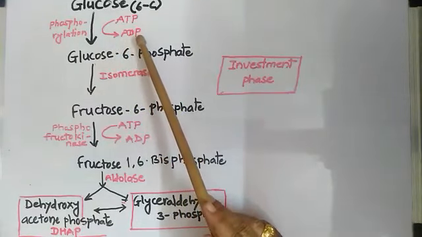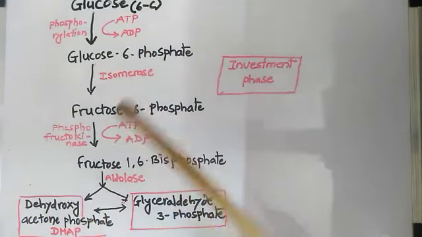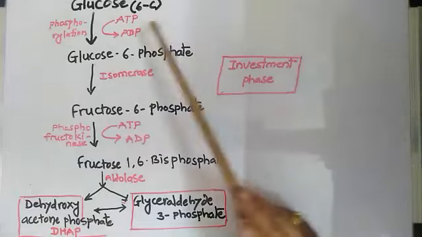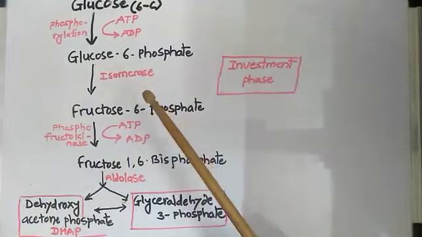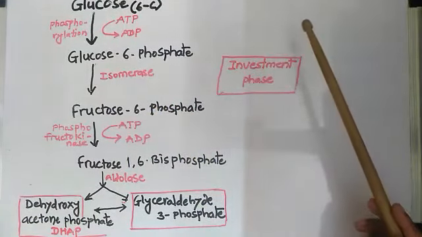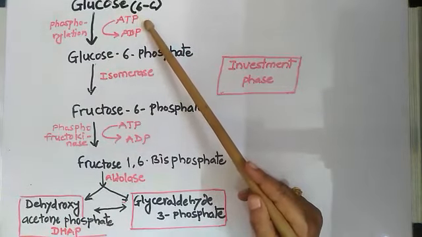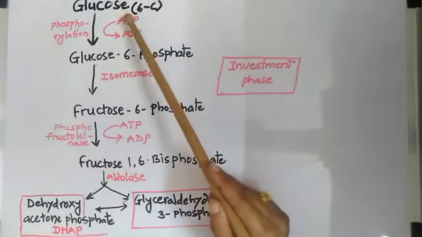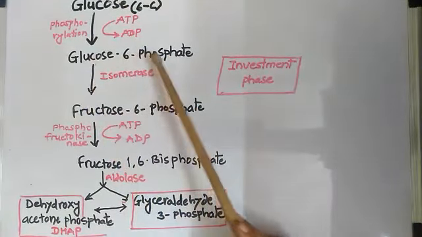A question may arise in your mind: here we are supposed to be harvesting or generating energy, but instead we are using ATP rather than generating it. But as we know, you have to invest something to harvest something. So here we invest some molecules of ATP, and it generates ADP molecules. Now this 6-carbon compound glucose will be converted into glucose 6-phosphate.